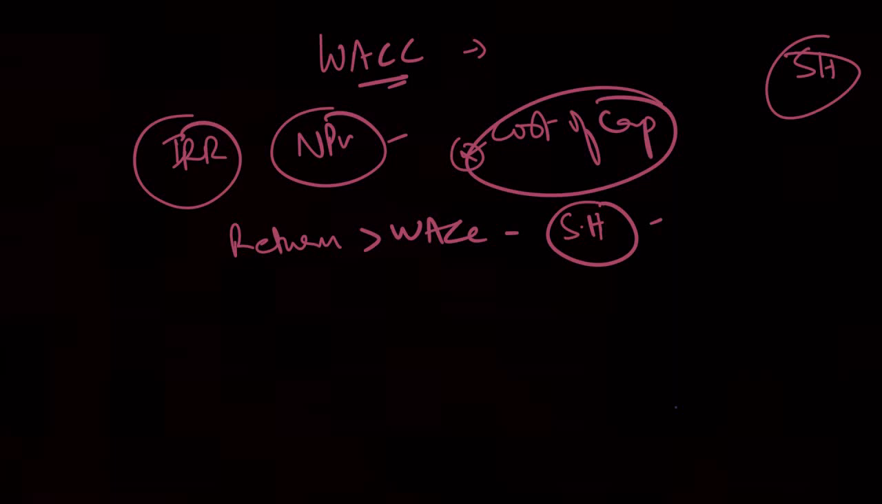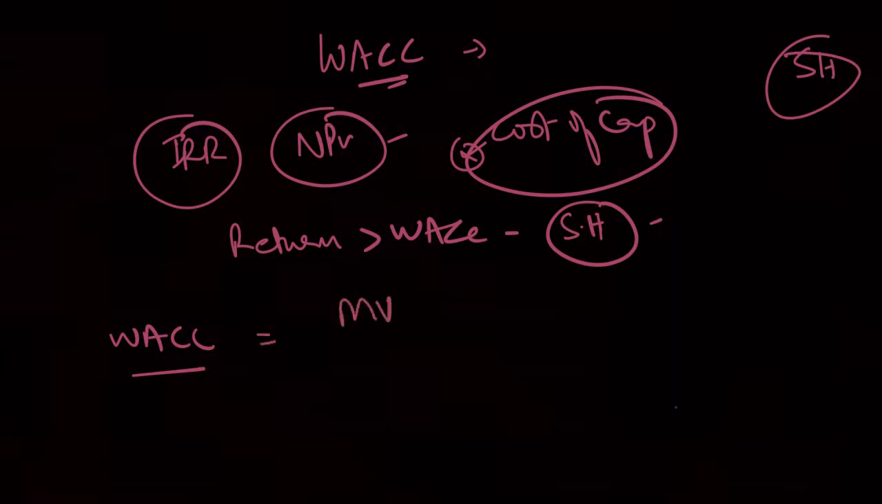Okay, so first of all we will be defining WACC. What is WACC? Weighted average cost of capital. It is basically just an average of the two terms, that is debt and equity mainly.